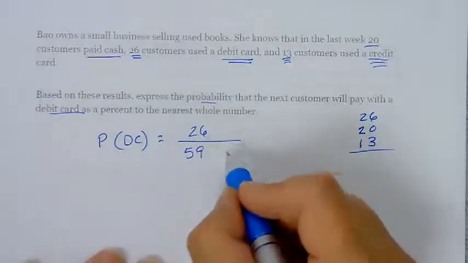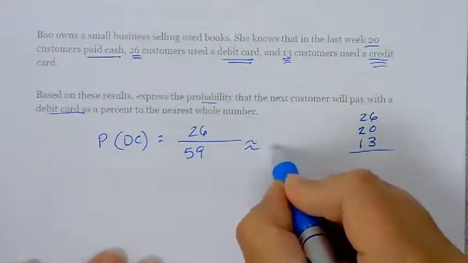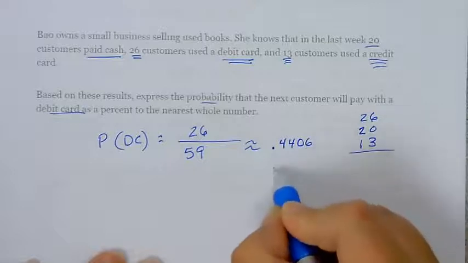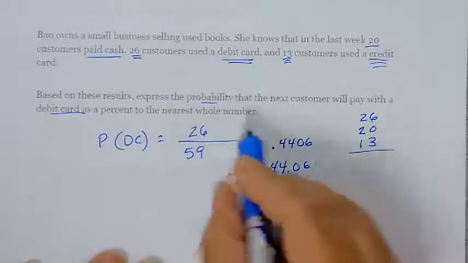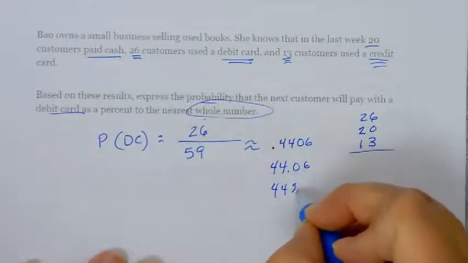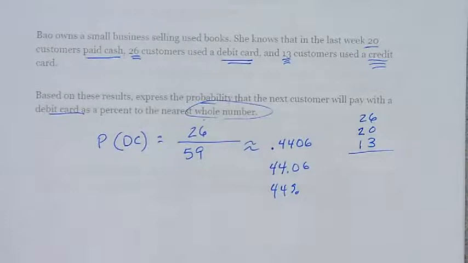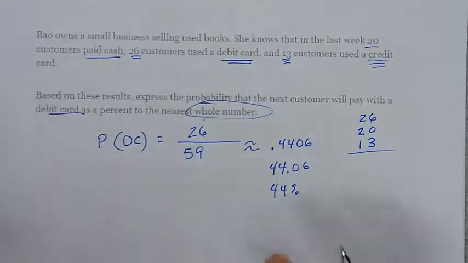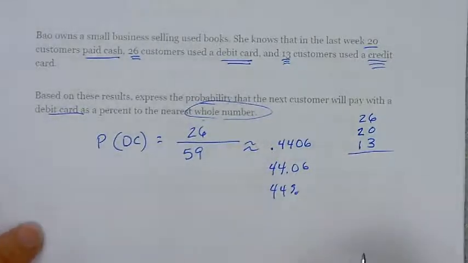So I could write that as a decimal, which is about 0.4406. So the percentage would be 44.06%. And this actually asked me to round to the nearest whole number. So this happens 44% of the time. Now, that's the probability. It's not for sure going to happen, but that's what should happen, theoretically. I could actually find the experimental probability by testing to see if that really happens.